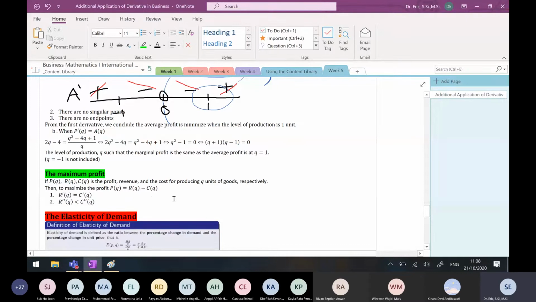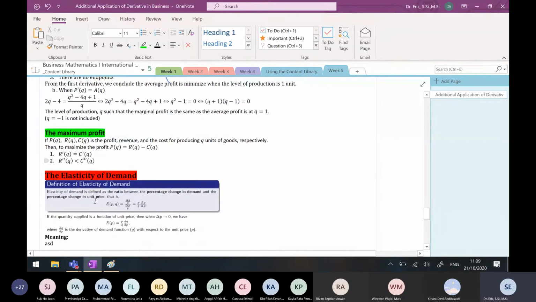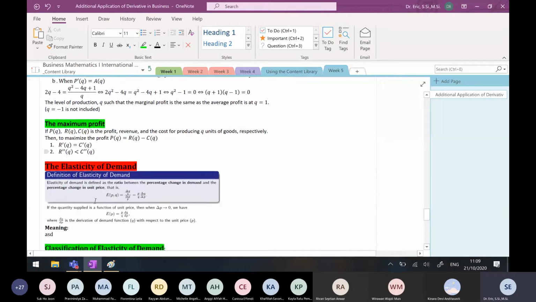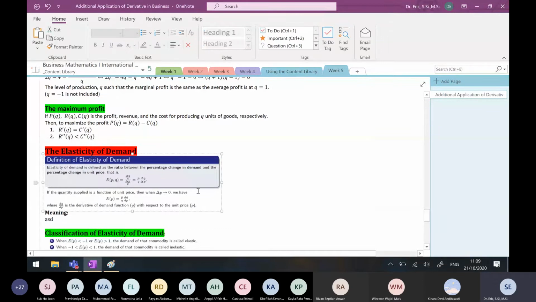And since this is a maximum, it should be concave downward. So to be concave downward, P double prime Q should be less than 0. So R double prime Q minus C double prime Q should be less than 0, and you have R double prime Q less than C double prime Q. That is what we talked about yesterday, and we are going to proceed with the elasticity of demand.